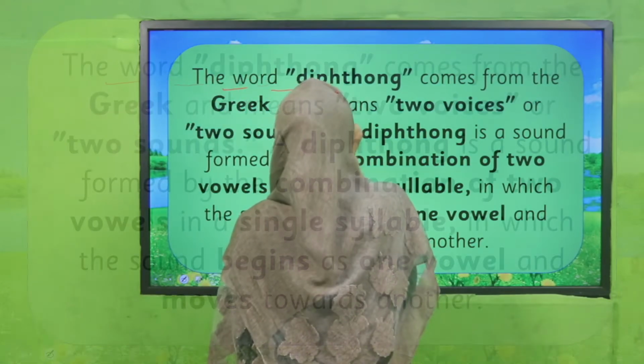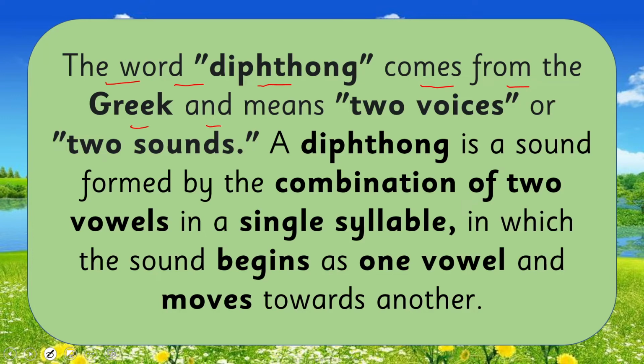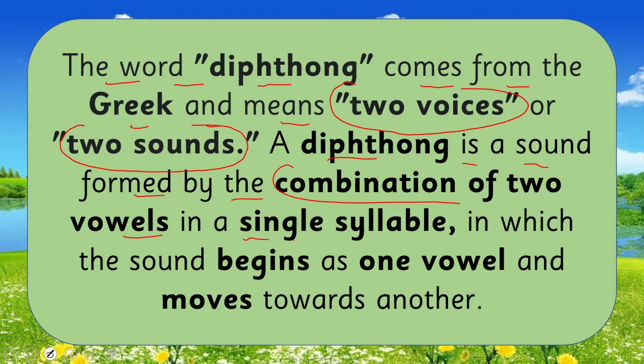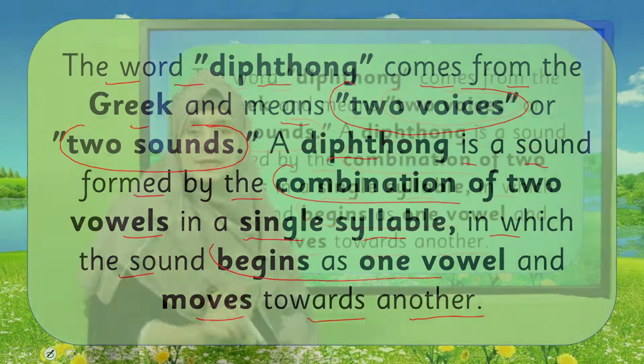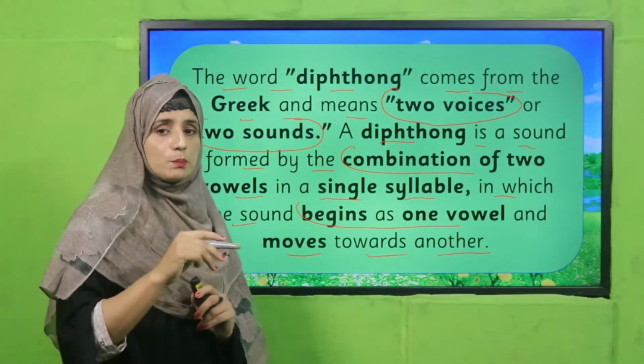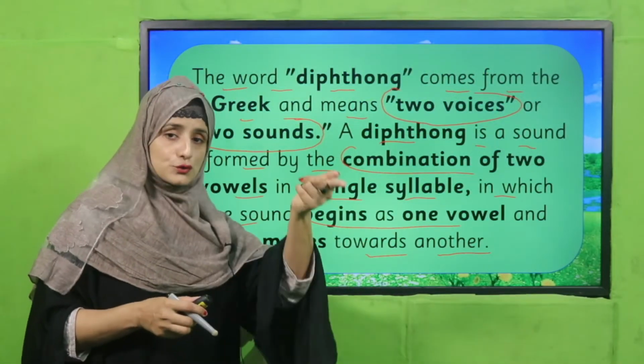The word diphthong comes from the Greek and means two voices or two sounds. Okay, the diphthong comes from the Greek language, my dear students. A diphthong is a sound formed by the combination of two vowels in a single syllable, in which the sound begins as one vowel and moves towards another. In diphthongs, the letter is not silent. It begins from one vowel and moves to another.